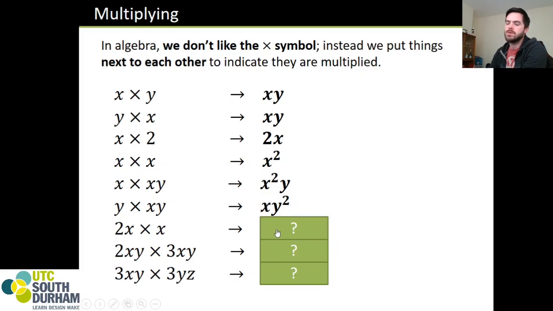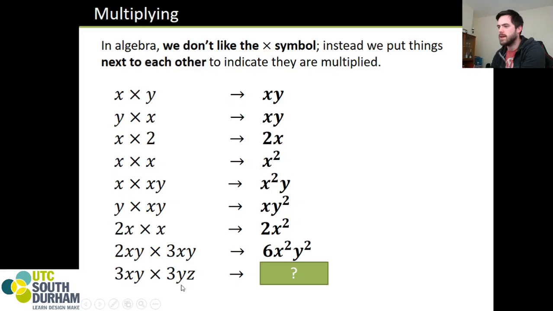2x times x, 2x squared. 2xy times 3xy. That's where things get interesting. 2 times 3 gives us 6. X times x is x squared. And y times y is y squared. 6x squared y squared.